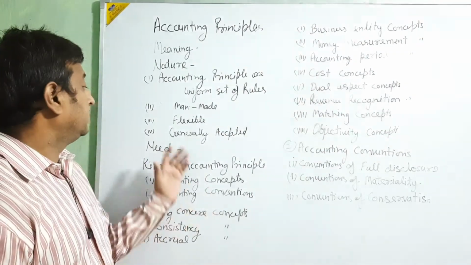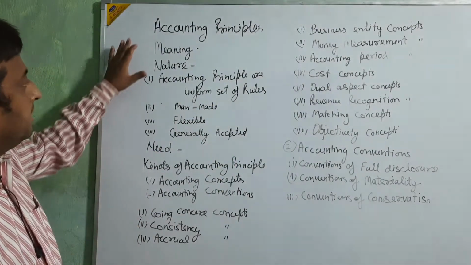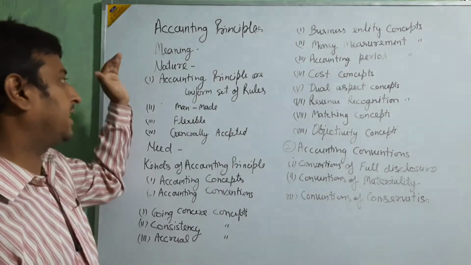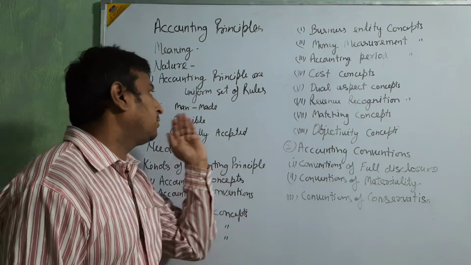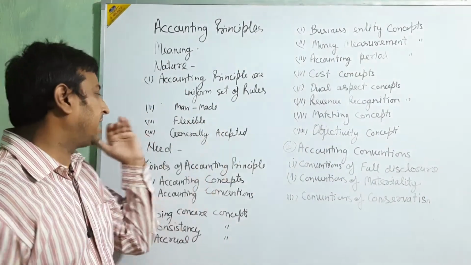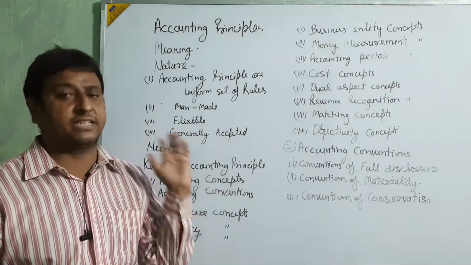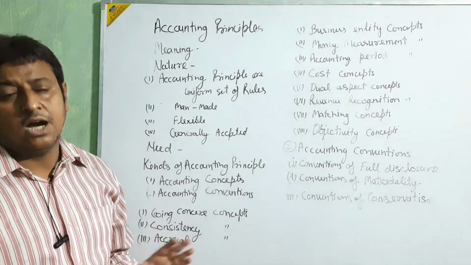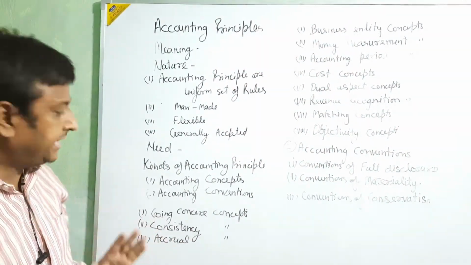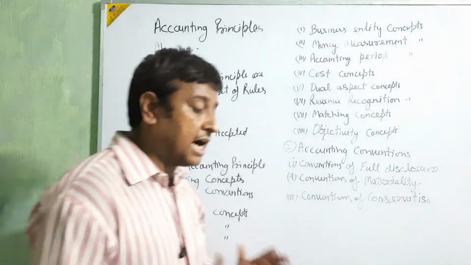These are the nature of accounting principles: a uniform set of rules, man-made, flexible, and generally accepted. Up to this, is it clear? Then we are going for the need of accounting principles.